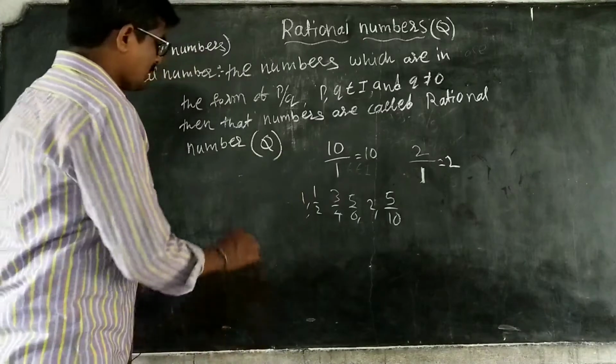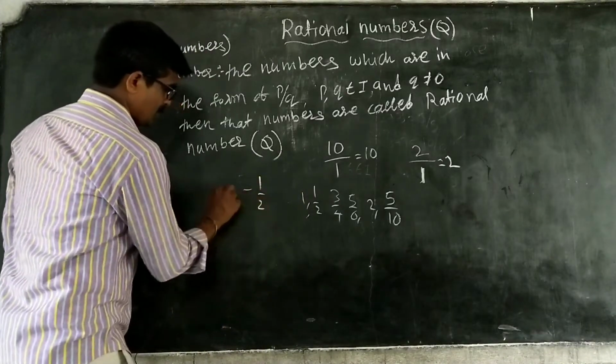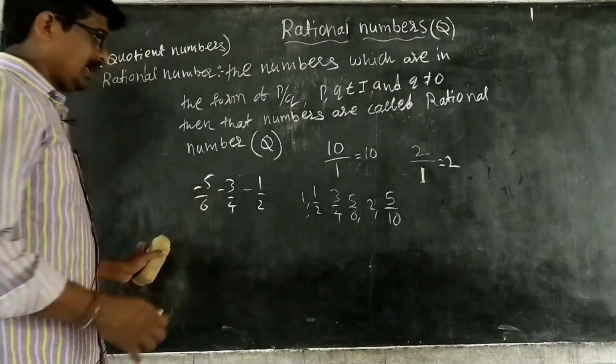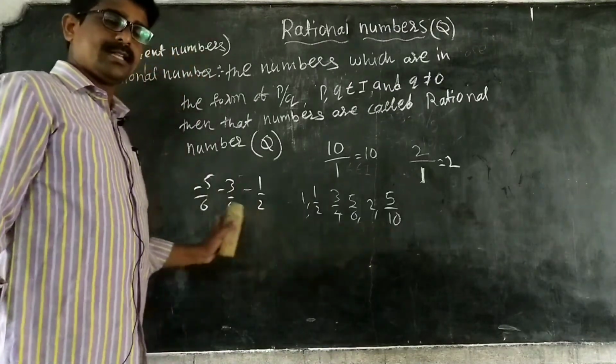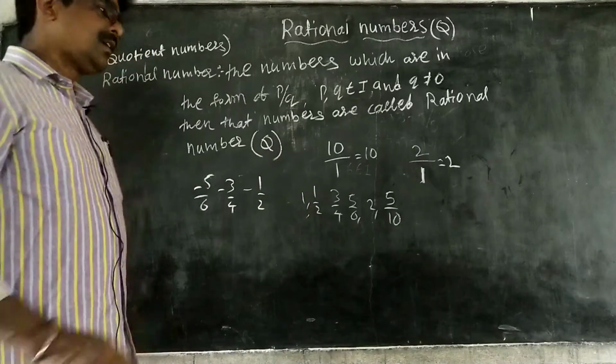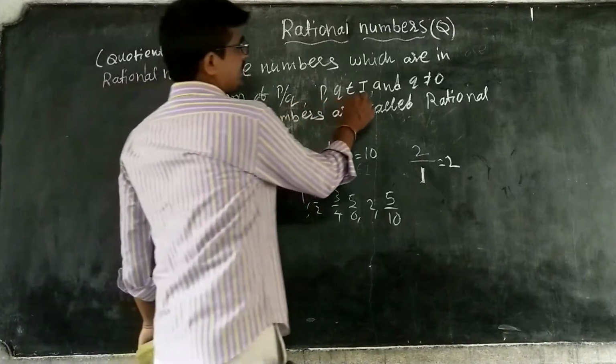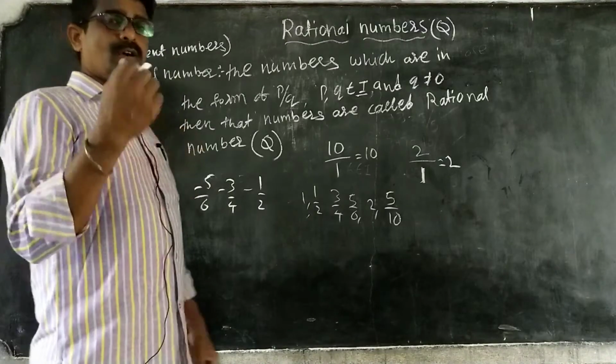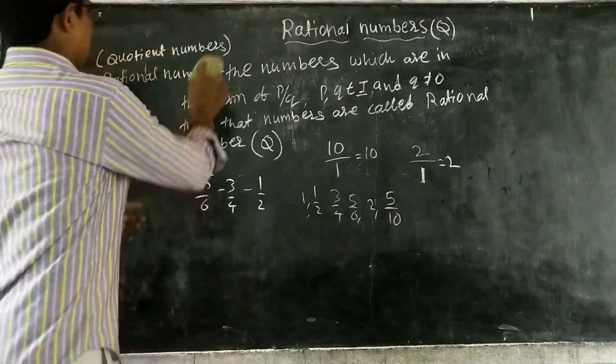Okay. Next, we can take minus also: minus 1 by 2, minus 3 by 4, minus 5 by 6. These are all rational numbers. So what is an integer? Do you have any doubt? Already you know, but I am explaining once again.